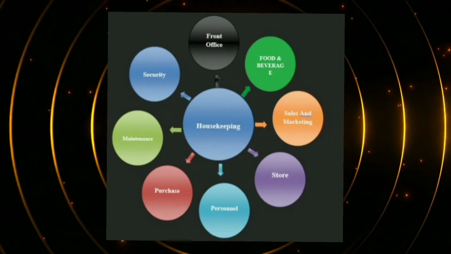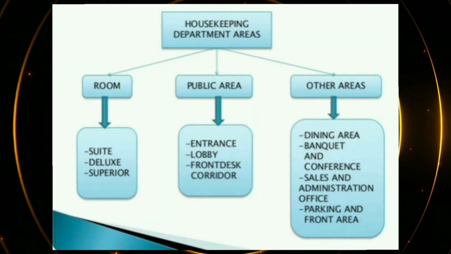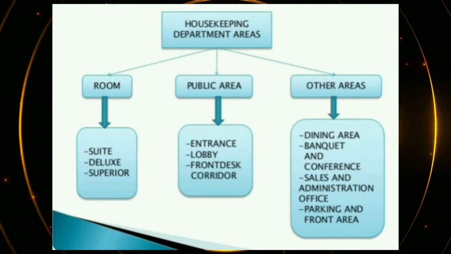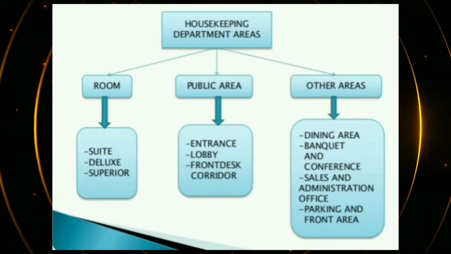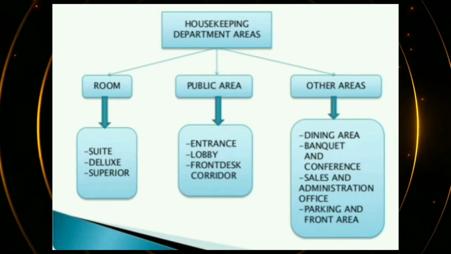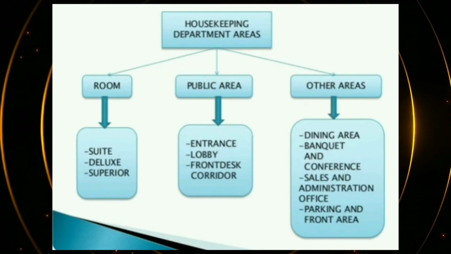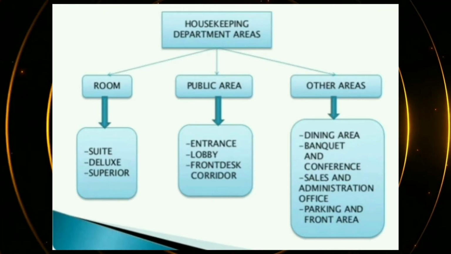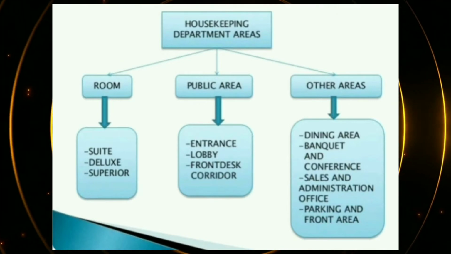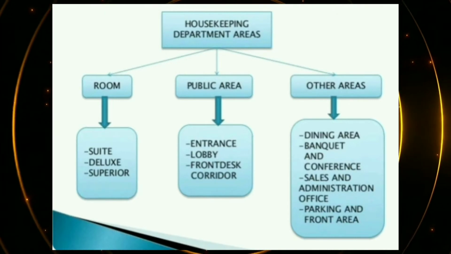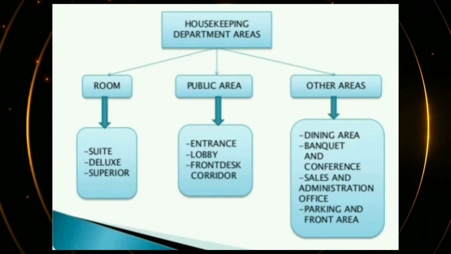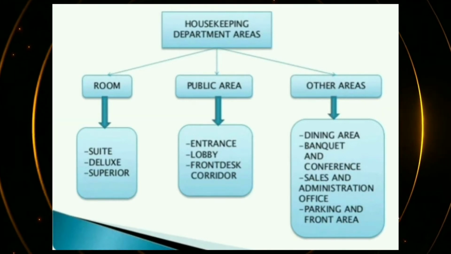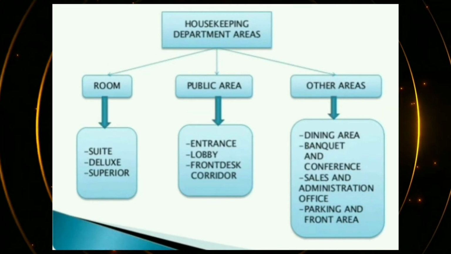Now we will discuss the different sections of the housekeeping department. Like we already discussed for the front office department, now we will discuss the different sections of housekeeping. The housekeeping department is divided into two major areas, the front of the house areas and the back of the house areas. Front of the house areas include guest rooms, guest floor corridors, lobbies, public restrooms, the pool, meeting rooms, dining rooms, and any banquet halls. Maybe somebody has three or four banquet halls, or many. They are all banquet halls.